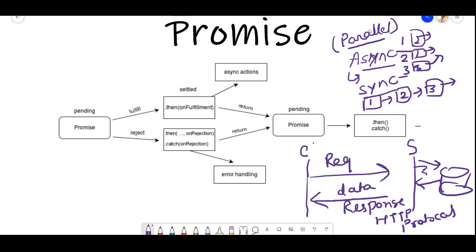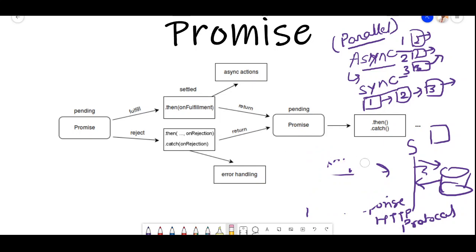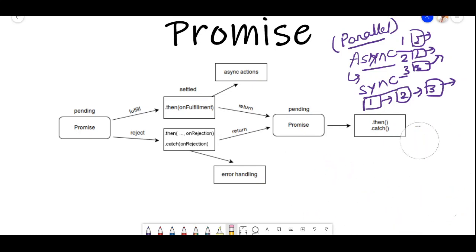So you got an idea: this is a client and this is a server. The client is basically your browser, right? And the server is basically the machine behind the logic, or behind the internet, I would say, placed somewhere so that you can access those services and get the data, or fetch all those things that you want. So this is the traditional way of doing this.